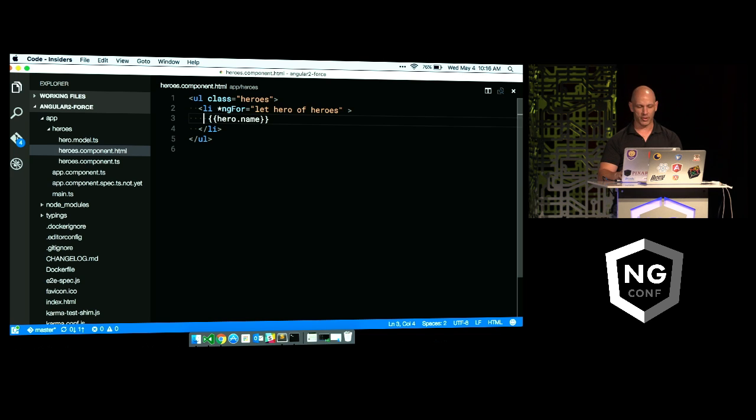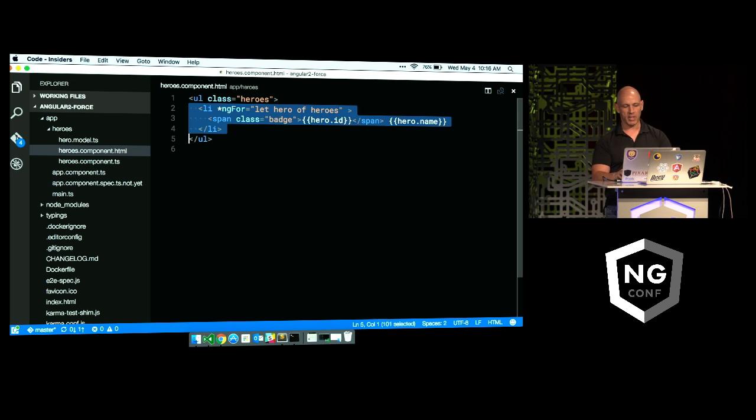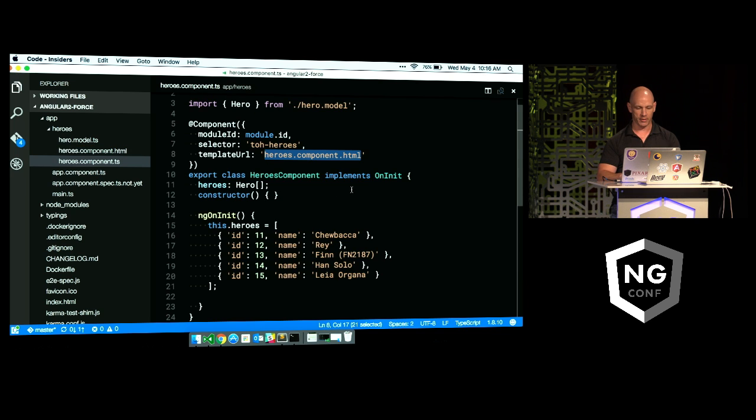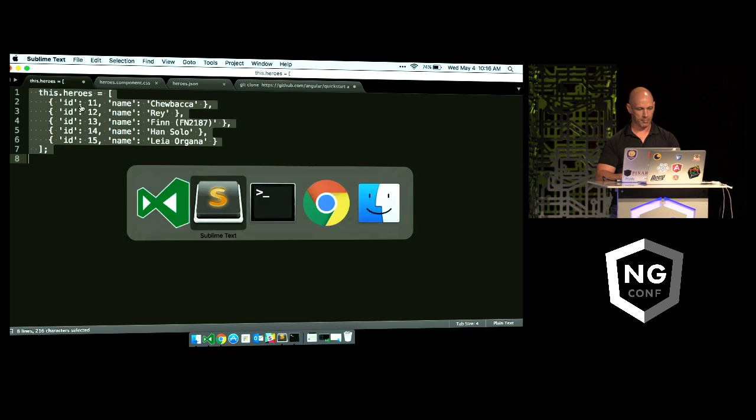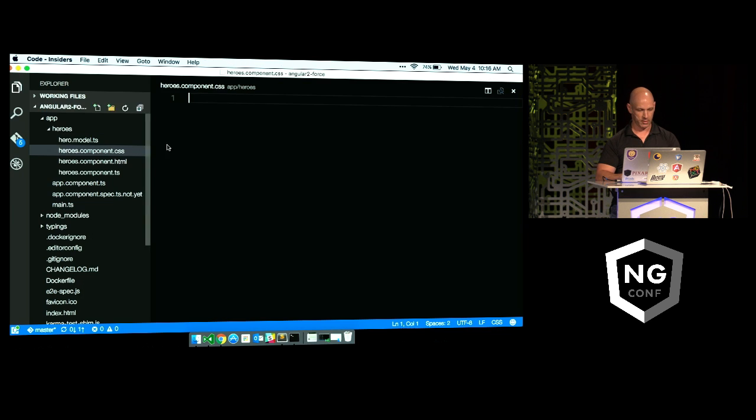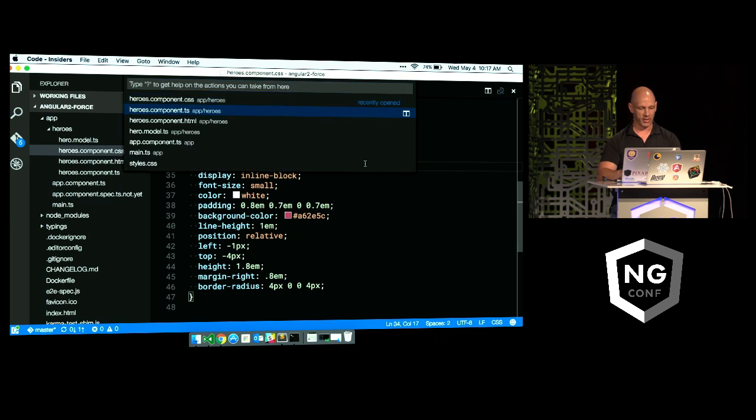But I want to put a little bit more in there too. Let's use a little bit of styling. So we're going to create a span, and that span's got a class called a badge, and inside of there, I'm going to create a hero with an ID. So now I've got my list of heroes. That hero that's over here, that's going to be the guy who's over in this array that I created, in my heroes array. Well, I want to use a little bit of style, and you don't want to watch me type CSS, believe me. So I'm going to go ahead and do a little copy-paste magic. Close your eyes. And we've got a little bit of CSS now.